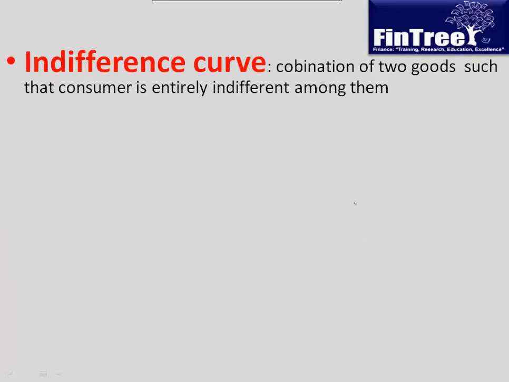Okay. So now the next important point is a concept called the indifference curve. What it means is that if you have a bundle of goods, let's say good A and good B, then you would be comfortable to consume, let us say, 5 units of A and 1 unit of B. Or if someone offers you more units of B, you would be okay if fewer units of A are offered, right? So on these two points you are indifferent.